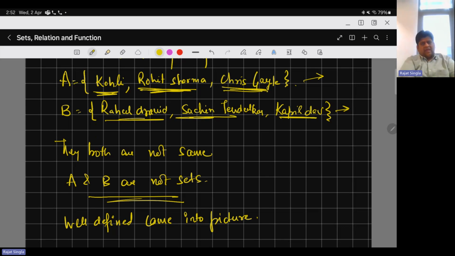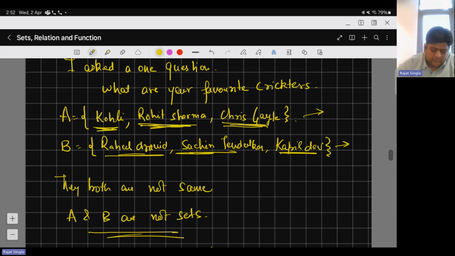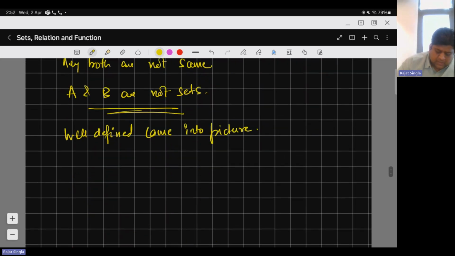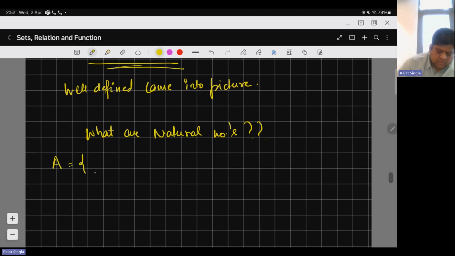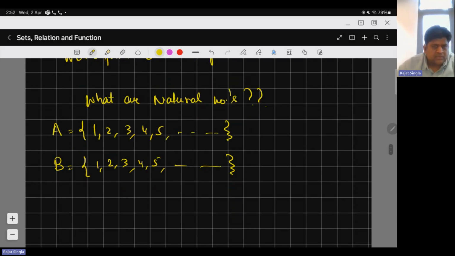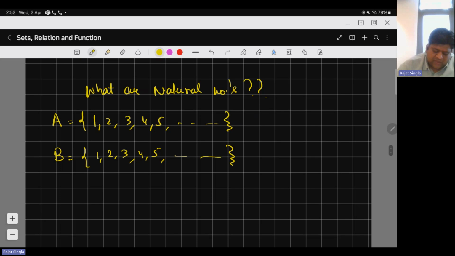A has some preferences, B has other preferences, so we can't say that both are well defined. But if I ask the question like this: what are the natural numbers, or list the natural numbers, then what should A write? A will say, okay, I know that 1, 2, 3, 4, 5, and so on. If I ask the same question to B, they will also write this. The order might be different, but order doesn't matter in sets.